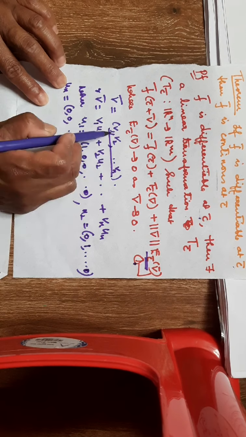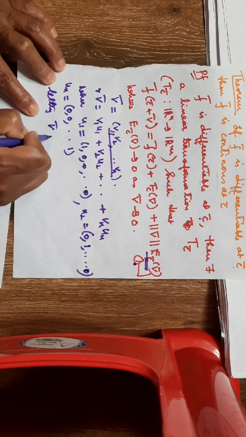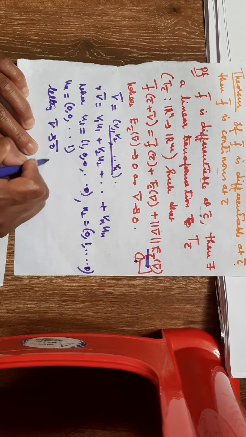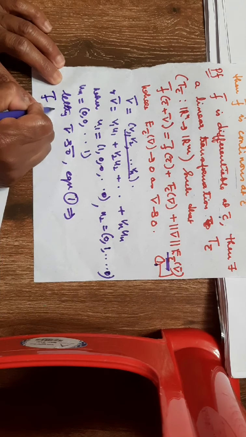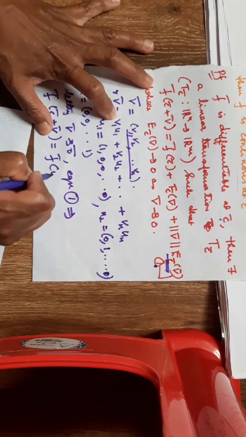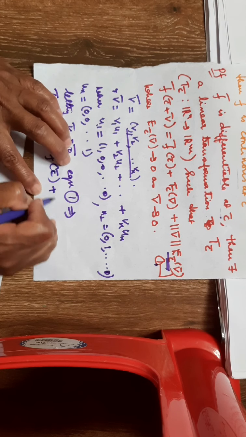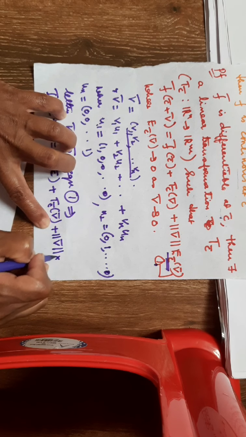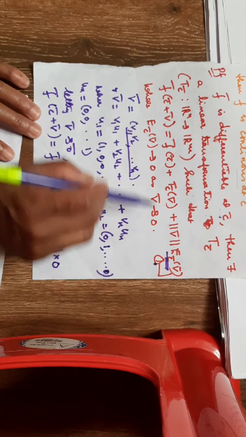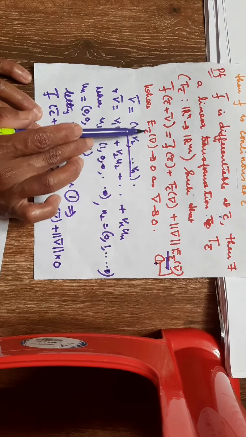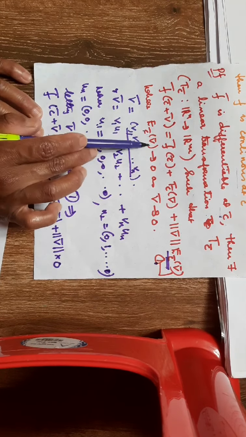Now letting V bar tend to 0 bar, equation 1 implies that f bar of C bar plus V bar is equal to f bar of C bar plus Tc bar of V bar plus norm of V bar into 0. Why? Because by the given condition that f bar is differentiable at C bar, Ec bar of V bar tends to 0 as V bar tends to 0.